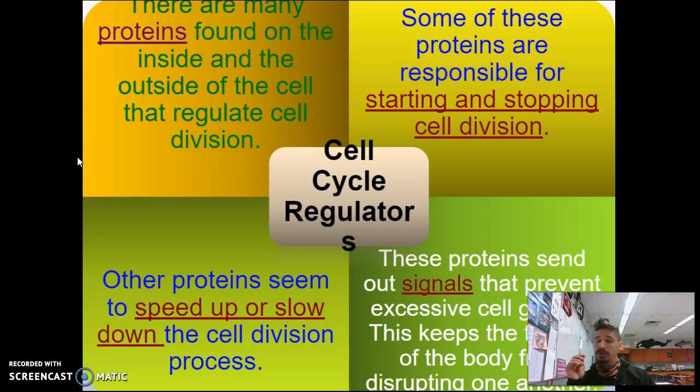Basically, these proteins send signals to prevent excessive cell growth and keep tissues in the body from disrupting other tissues, right? And if these signals are not sent correctly, then you have a dysregulation of the cell cycle, which leads to cancer, right? Because cancer is uncontrolled cell growth, and the cell cycle is what regulates cell division, and if it's dysregulated, then you're going to have uncontrolled cell growth and ultimately cancer in the form of tumors and tissues in the body disrupting other tissues.